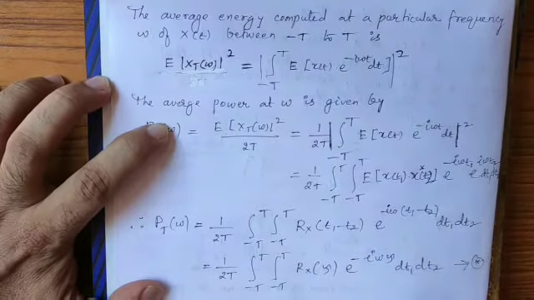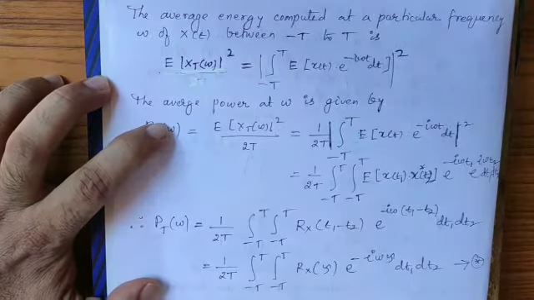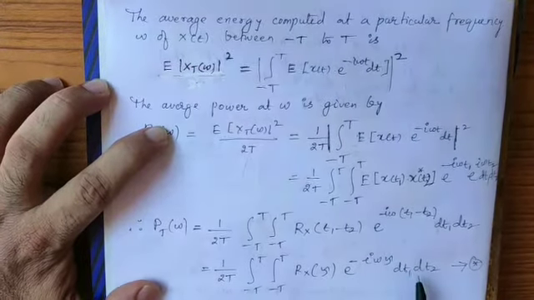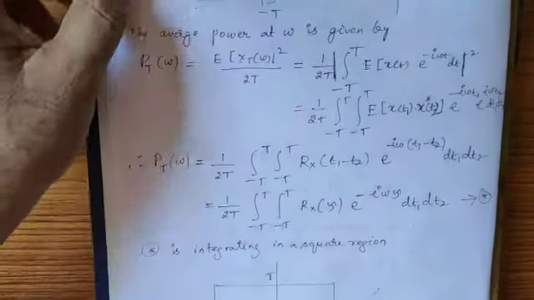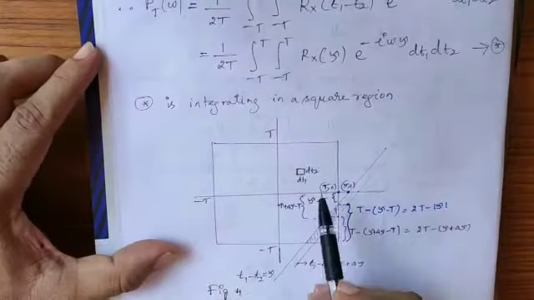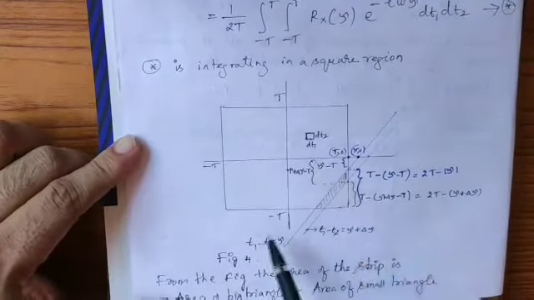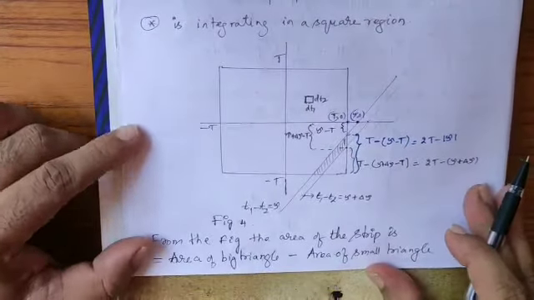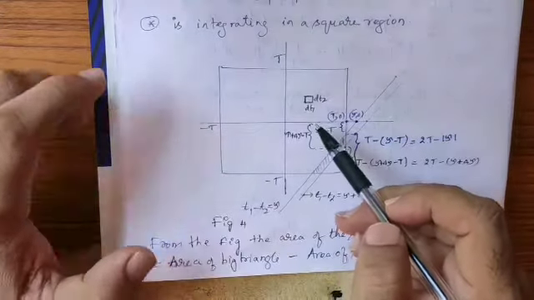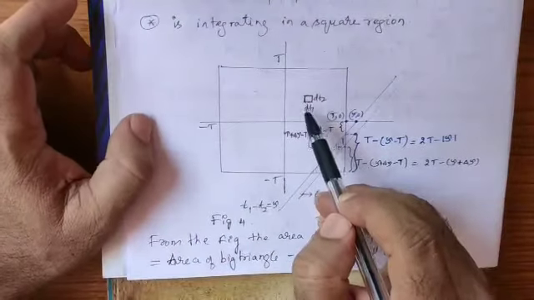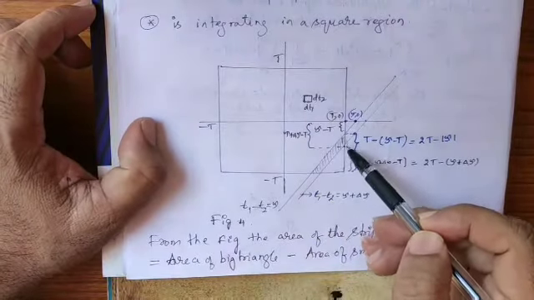Now the integration we are doing here is in the square region. With respect to dt1 dt2, we are taking a small portion here, dt1 dt2, in the rectangular region. Now to integrate this integral, instead of the rectangular region, I will integrate using the strip indicated here.